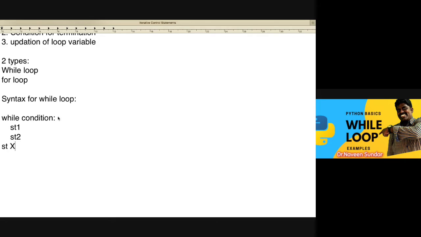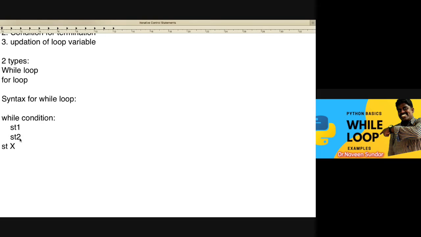So this condition will be checked, and if the condition is true, then the block of statements will be executed. When the condition fails, it will come out of the loop. Until that time we keep this particular condition. So these are all the block of the while loop.